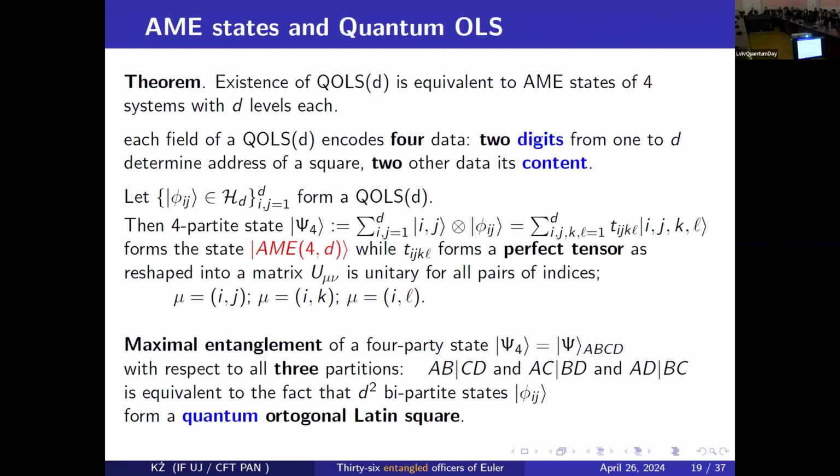If you find a solution of the quantum version of the problem of Euler, what is the quantum version? You allow for entangled states in each box, then you will find an equivalent absolutely maximally entangled state of four subsystems with d levels each. It is relatively simple to show that there is a relation between those two problems.